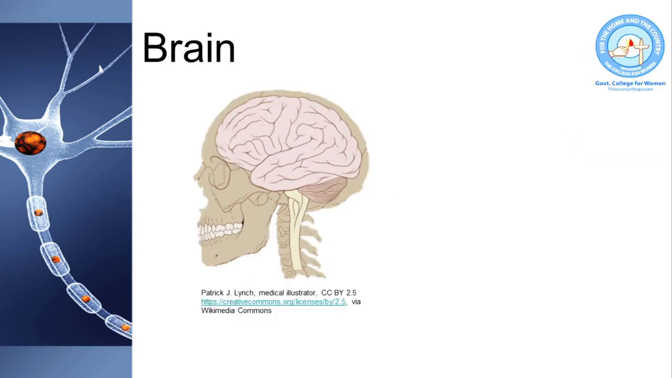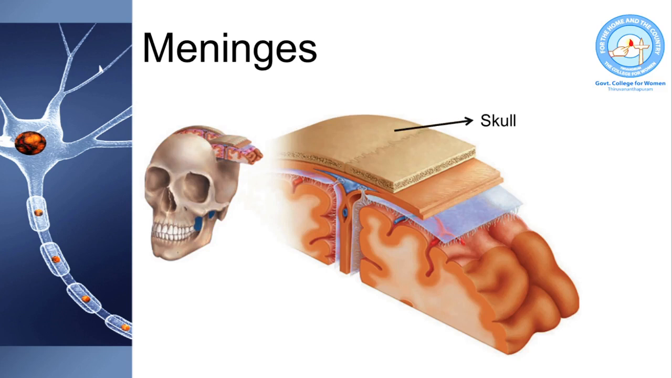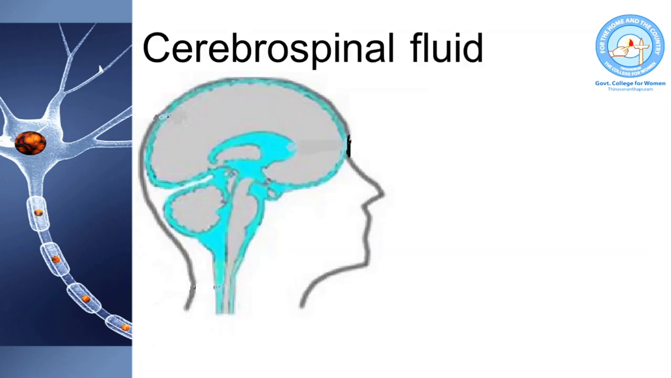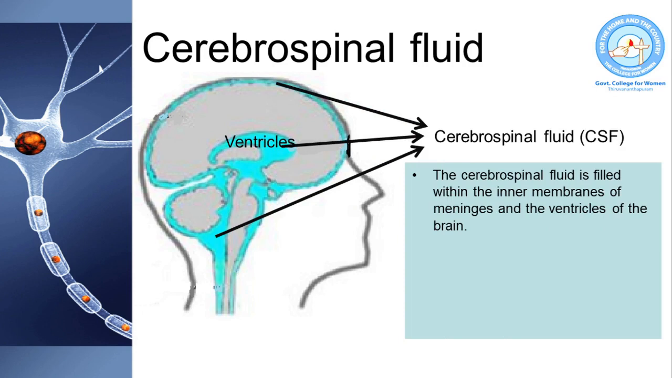First, let us see about the brain. The brain is protected inside a skeletal structure which is called the skull. Inside the skull, the brain is protected by a covering which is made up of three membranes which are called the meninges. There are certain cavities inside the brain which are called ventricles. These ventricles and the inner membranes of meninges are filled with a fluid called cerebrospinal fluid.